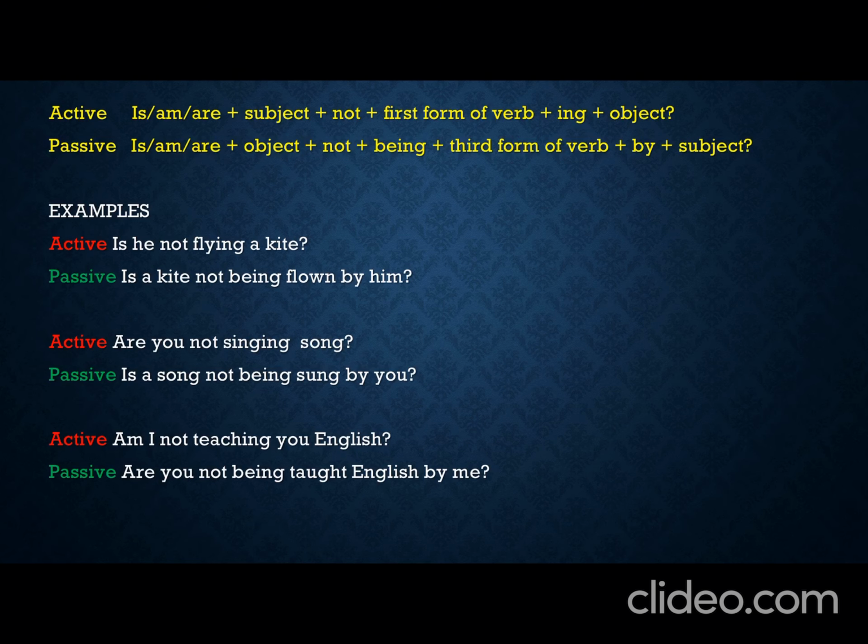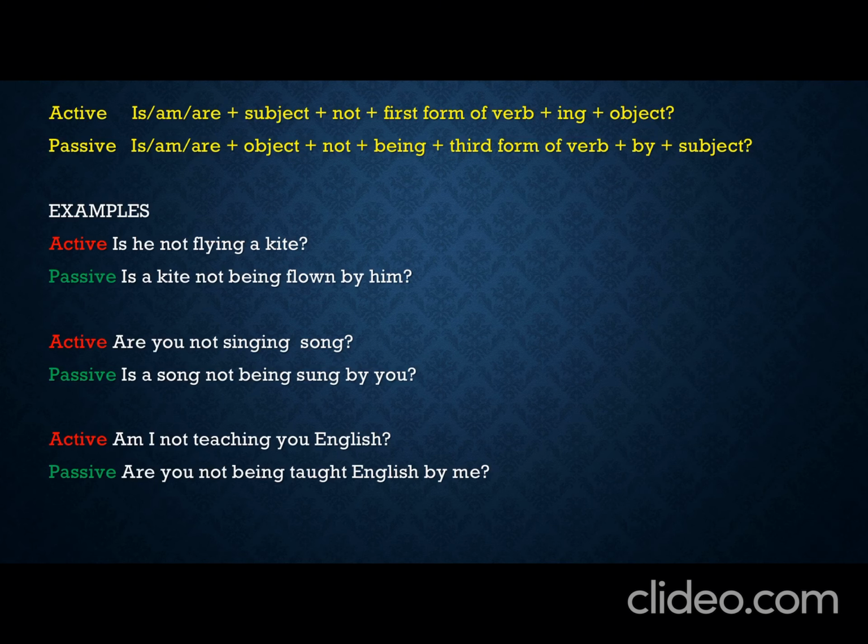And remember, here we have two objects. This is you and this is English. So when we make the passive voice using you, we will be writing: are you not being taught English by me? But in case we make English the object, then the sentence will be: is English not being taught by me to you? Or: is English not being taught to you by me? This is how we make it.